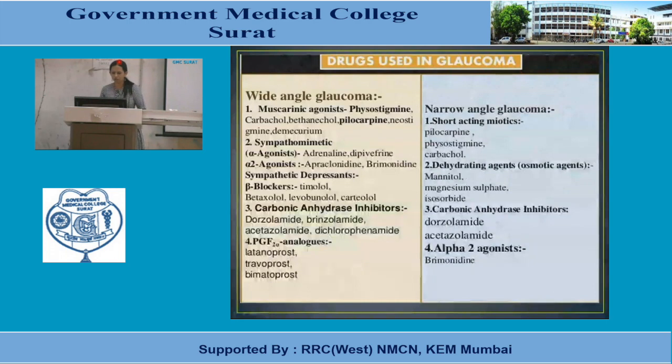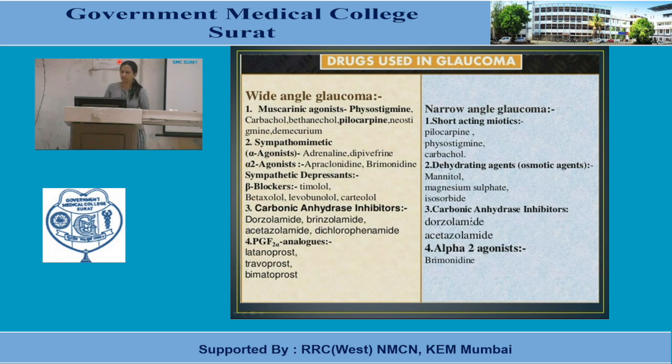Here the main purpose of using osmotic agents is fast removal or fast drainage of aqueous humor, so it is useful in conditions like narrow angle or acute congestive glaucoma. For acute conditions they are life-saving, or at least they prevent blindness.